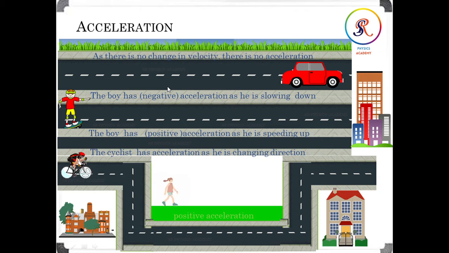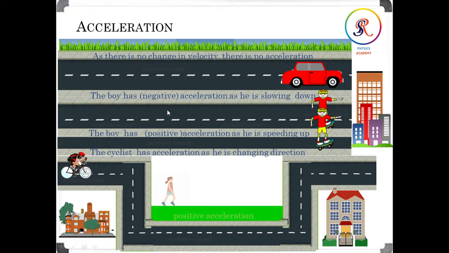In the second case, here the skating boy has negative acceleration. Why is it negative acceleration? Because he is slowing down, slowly going down. Then in the next case, the boy has positive acceleration because he is speeding up slowly.